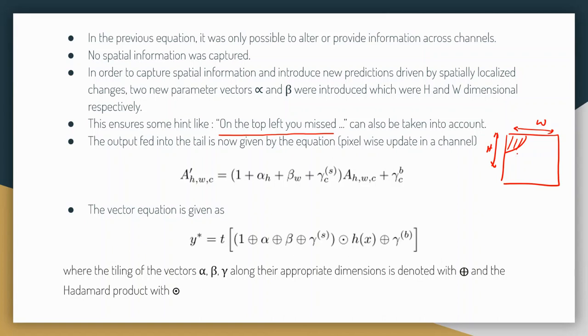So I have to introduce something to manipulate the activation across this h dimension, across this w dimension. For that, I am defining two things. One is alpha h, one is beta w, and these were already introduced earlier. So if I have a pixel A h w c, if you remember, A is the output of the head HX, then with the help of this equation, I am modifying the information content in that particular pixel. So this is all the guide is doing. The head is providing the activation map entirely, and the information content across each of the channels. The guide is basically manipulating that value with the help of this alpha, beta, gamma parameter. That's all the idea about guiding.